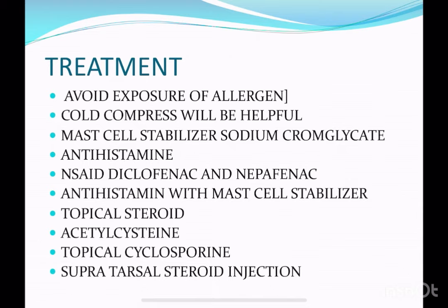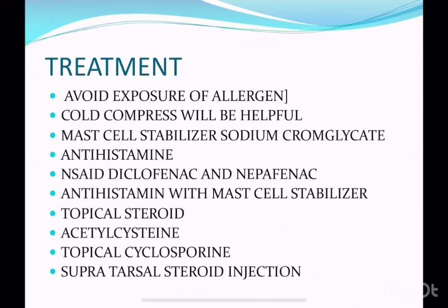After that, if the condition is very bad, like cobblestone papillae are very numerous in the eye and there is a cauliflower-like structure in the eye, we have to give a supratarsal steroid injection, which we give in the palpebral part of the conjunctiva, and this steroid will move directly towards the conjunctiva and reduce the inflammation. So this is the final method we use in the treatment of vernal keratoconjunctivitis. So we will give the supratarsal steroid injection. So this is the treatment of vernal keratoconjunctivitis.